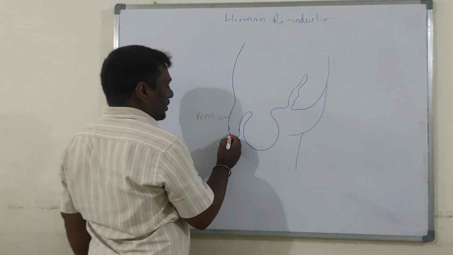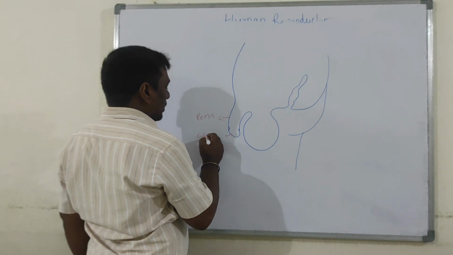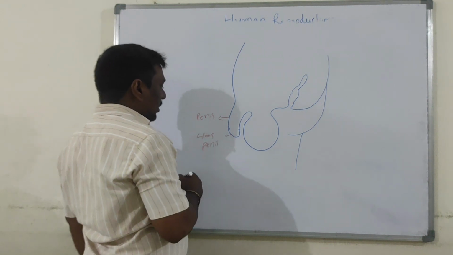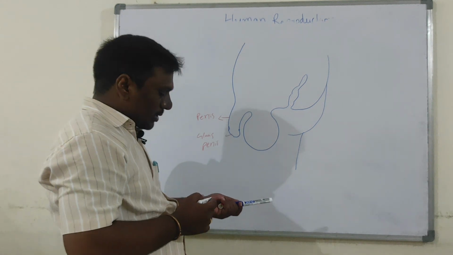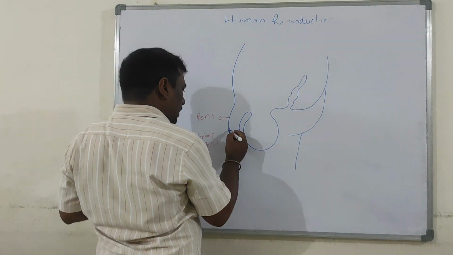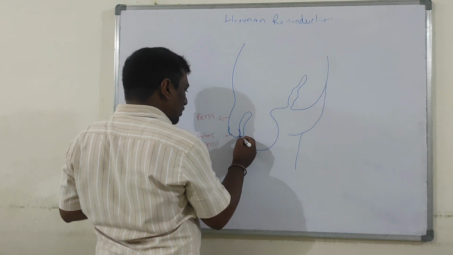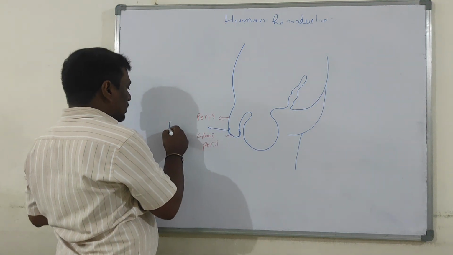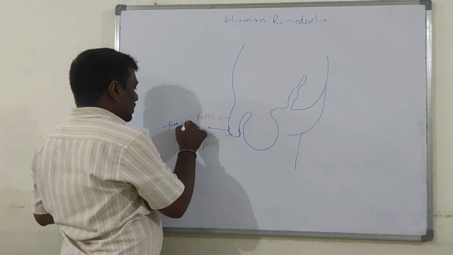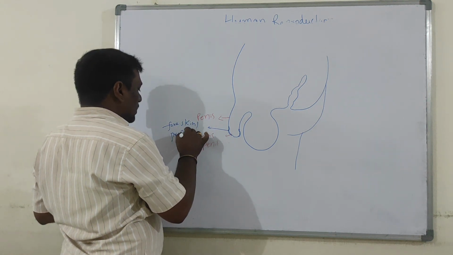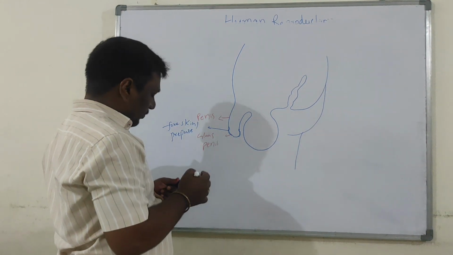Okay, this is the glans penis. The enlarged end of the penis is called the glans penis. It is covered by a loose fold of skin. It is called prepuce or foreskin. Another name, prepuce. Okay, fine.